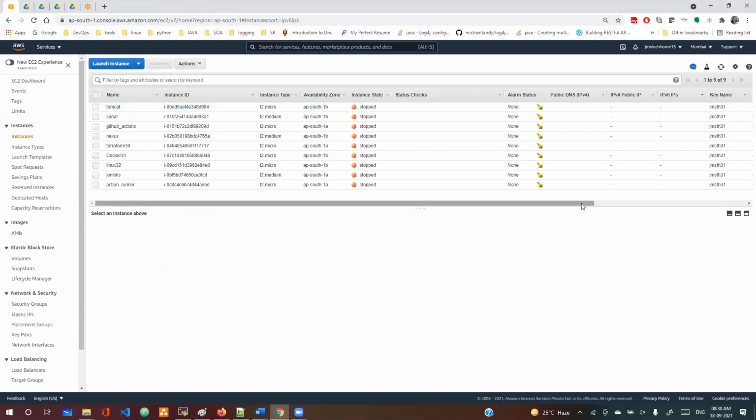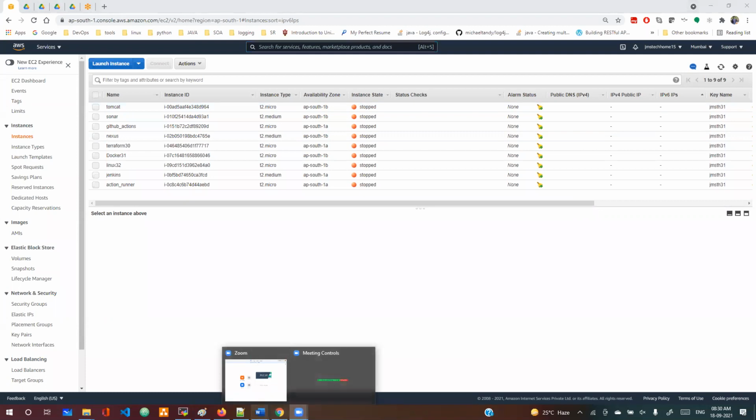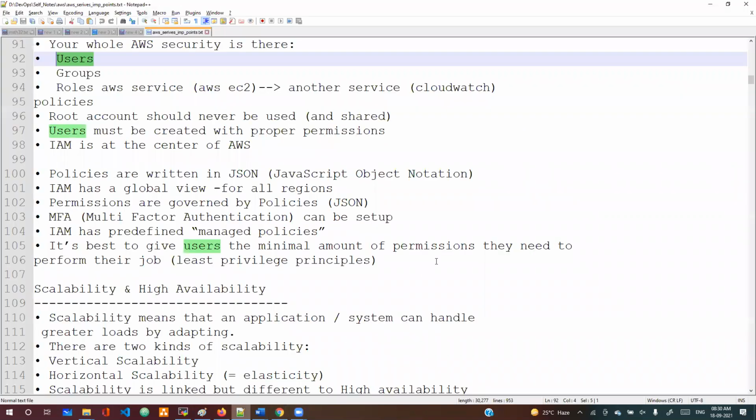If he is a normal user, we can restrict the permissions, and he can only do what is permitted. Why do we need to restrict permissions here, guys? Basically, what happens in real cases? You are a DevOps person. You know how to manage your AWS services, cost optimization, security, and other things.